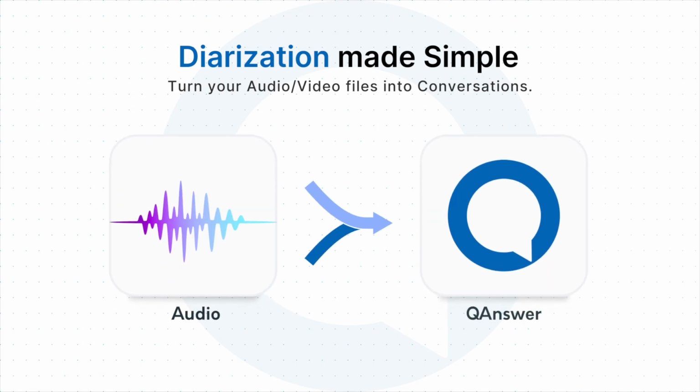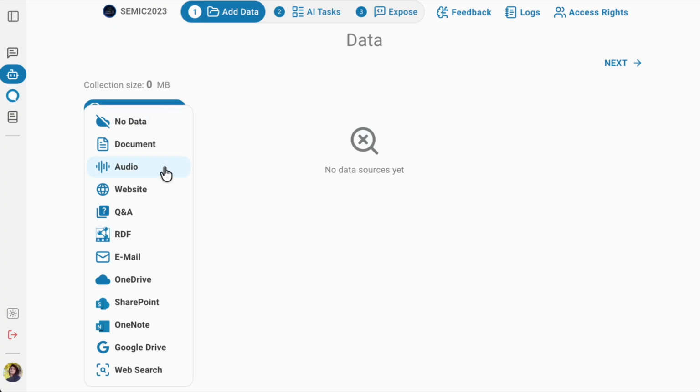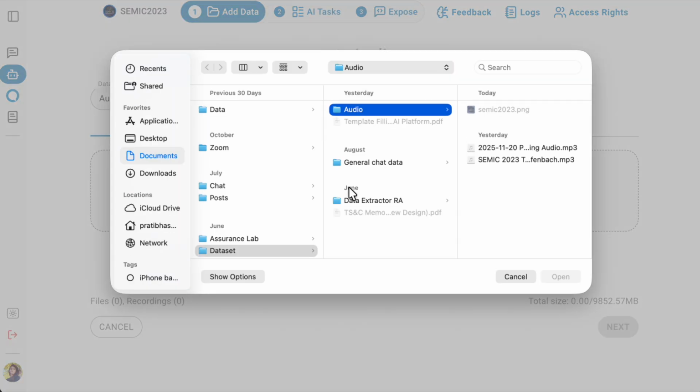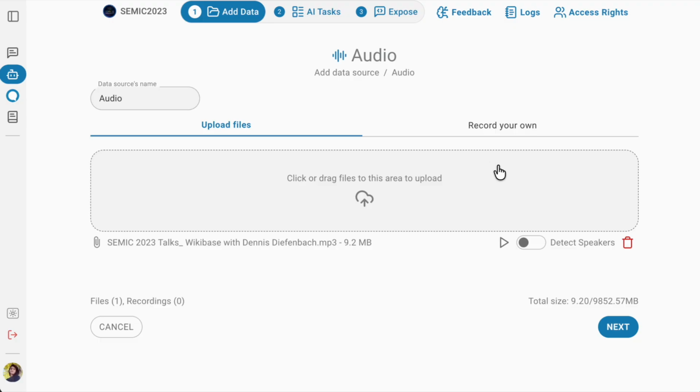Hi, in this video we'll be exploring diarization. Start by clicking the audio connector and upload your audio or video file. Once uploaded, turn on Detect Speaker and click Next. You can listen to your file anytime using the play button.